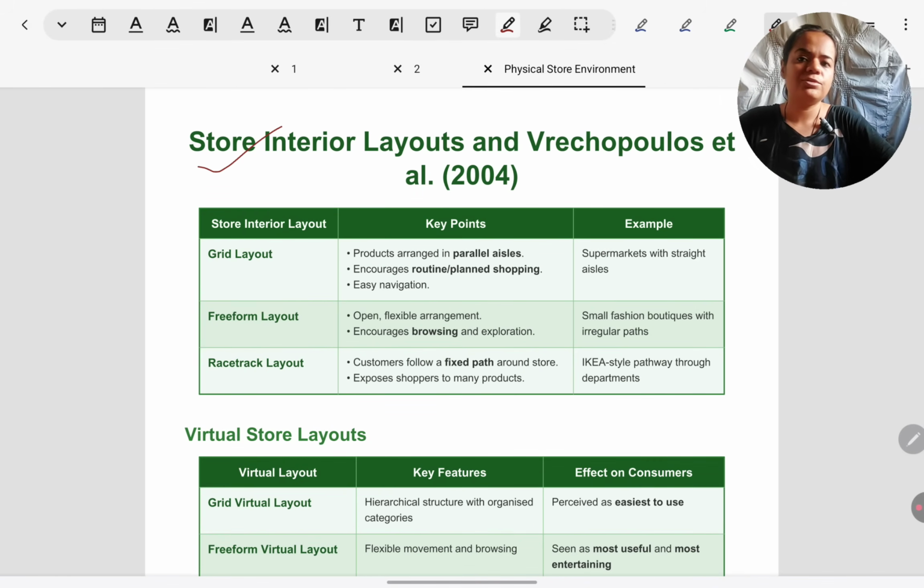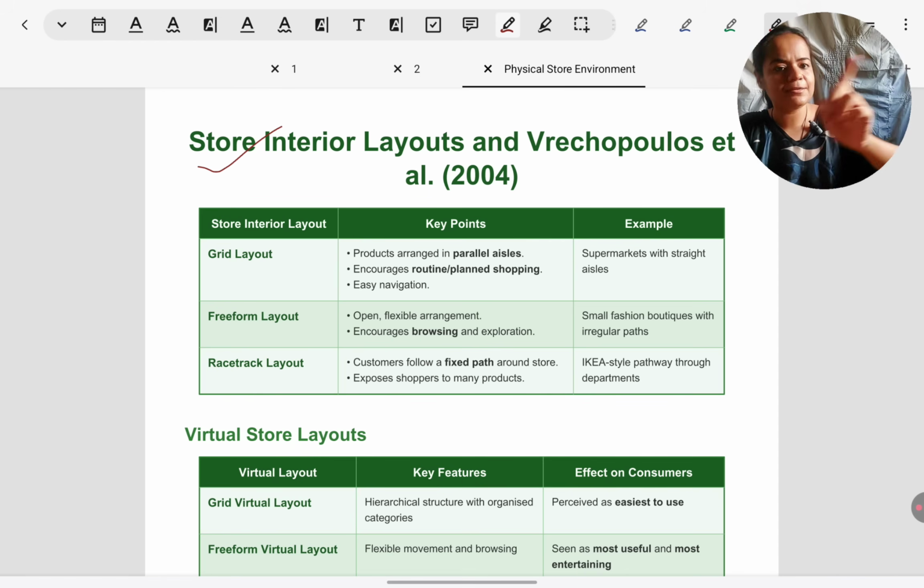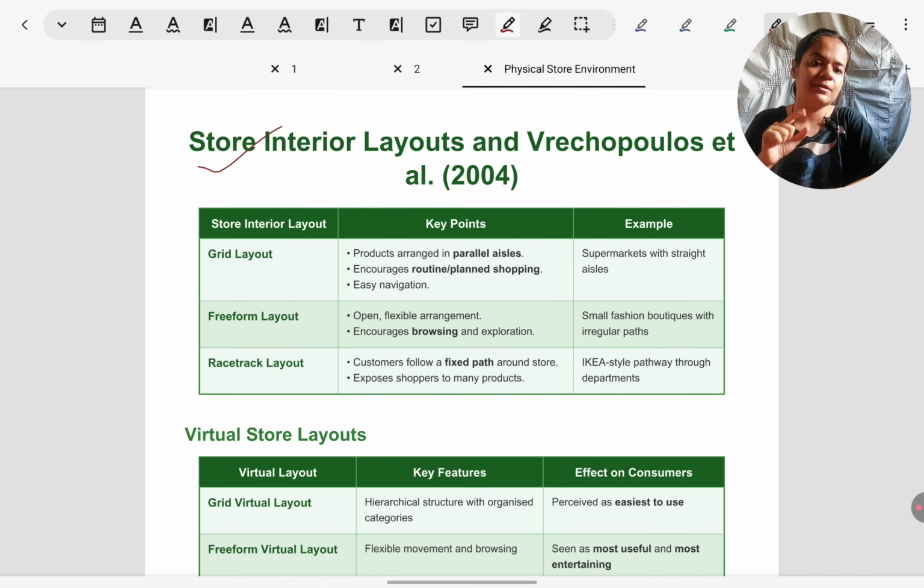Interior of a store refers to the layout of the store, the arrangement inside the store. So now we're not talking about outside, we're talking about what is inside the store. When we go to physical stores, that is offline stores, we typically see one of three layouts. These are the most common layouts or arrangements that are used inside.